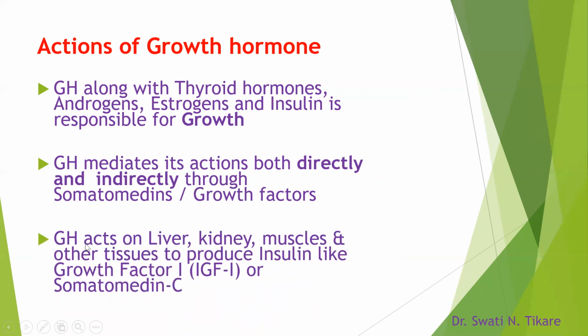When growth hormone acts on liver, kidney, muscles, and some other viscera, they produce insulin-like growth factor 1, what we call IGF-1, insulin-like growth factor 1 or somatomedin C. So some actions of growth hormone are direct, by growth hormone itself, and some are mediated through this insulin-like growth factor 1.